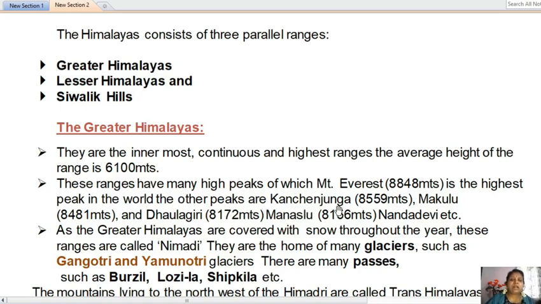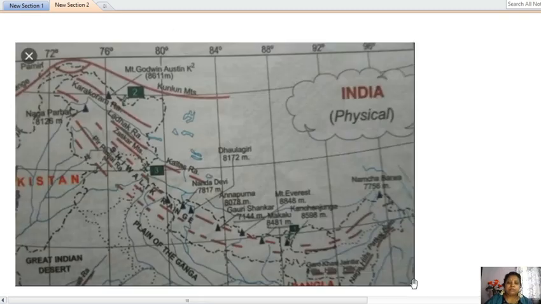They are Kanchenjunga, 8559 meters; Makalu, 8481 meters; Dhavalagiri, 8172 meters; Manaslu, 8156 meters; Nanda Devi, etc. In this map of India, we find all these important peaks, the highest peaks of the Greater Himalayas.